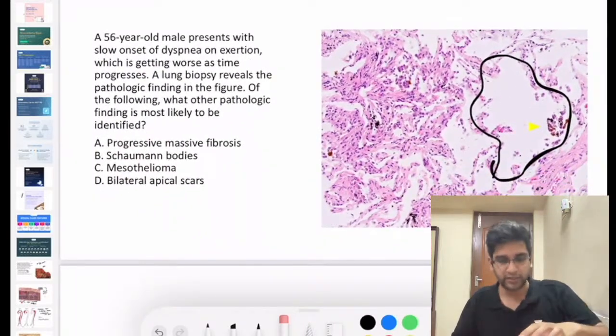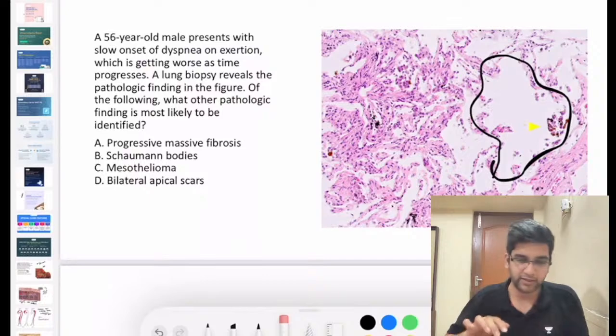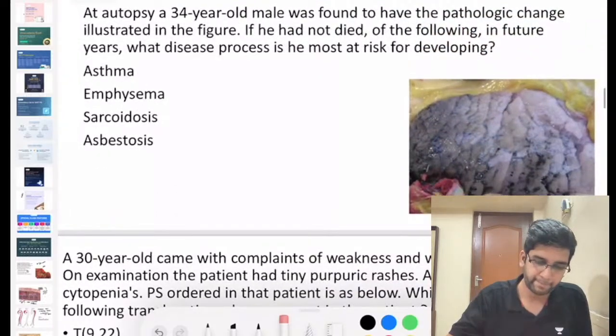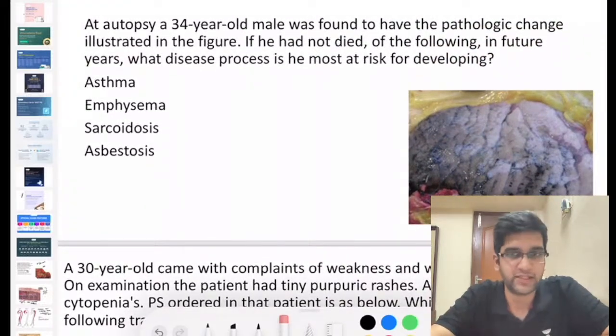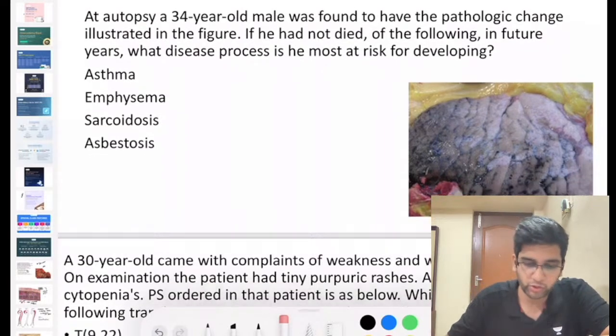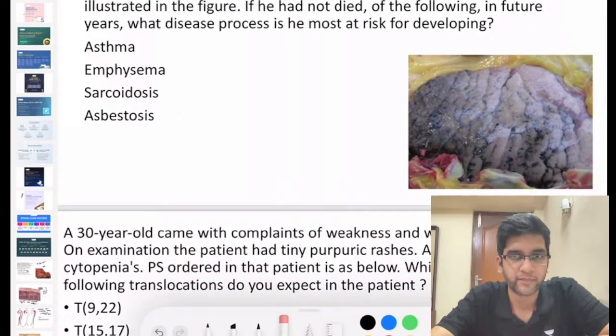We'll go to the next question. Look at the question and answer whatever comes to your mind. It's a simple one. Let's see if we can pick it up. It's more based on the gross imaging. I'll mute myself for some time.